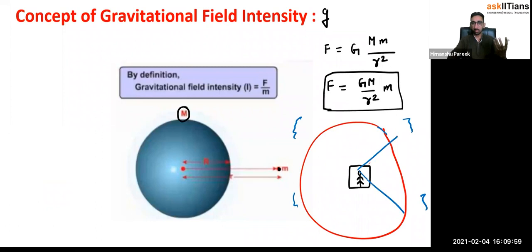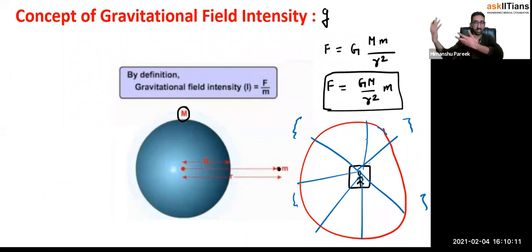Got my point? So this red color region is called the field of yours. This is your field actually. You can exert a force on any other body. I hope you're getting my point. This is your area basically. You can exert a force on someone if somebody is in this area. But if somebody is out of this area, you won't be able to exert a force on them.